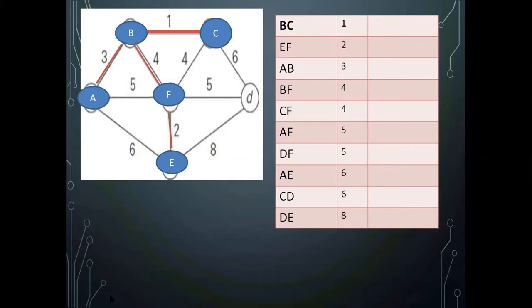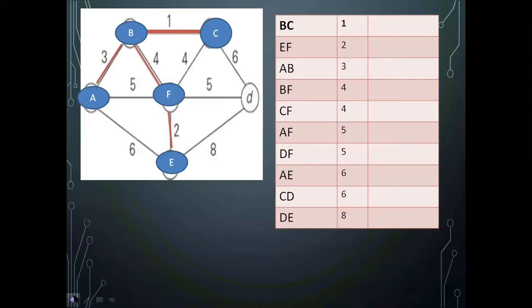Next is CF. If I add CF, it is making a cycle, CFBC. So I can't add CF. Next is AF.